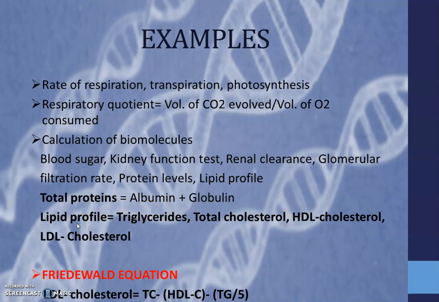So this is the lipid profile. The lipid profile includes triglyceride levels, cholesterol levels, HDL cholesterol and LDL cholesterol levels in our blood. In order to calculate LDL cholesterol, we apply this equation, the Friedewald equation. This is a formula to calculate LDL cholesterol in our blood. So what we do is we perform the blood test for total cholesterol, then we perform the test for HDL cholesterol and triglycerides, and then we just apply this formula in order to get the levels of LDL cholesterol, right?